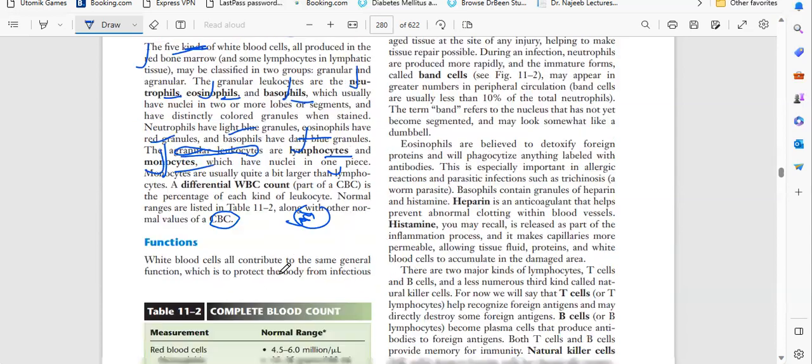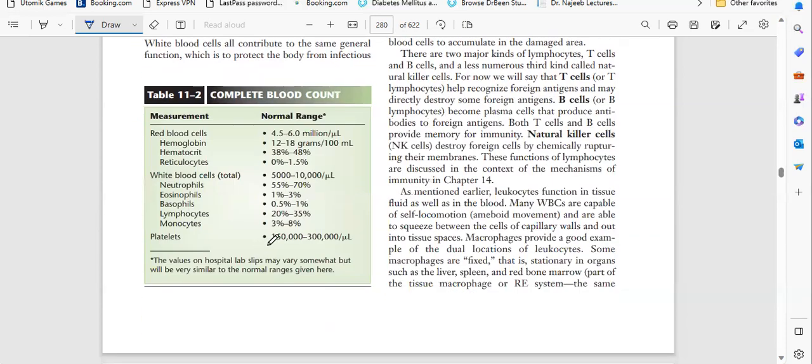So let's talk about the functions. Now you can see the complete blood count: we have RBC 4.5 to 6 million, hemoglobin, hematocrit, reticulocytes. In more detail, we will talk in blood pathology also. We have the immunity chapter, and there we will discuss other topics also. WBC: neutrophils, eosinophils, basophils, lymphocytes, and monocytes.